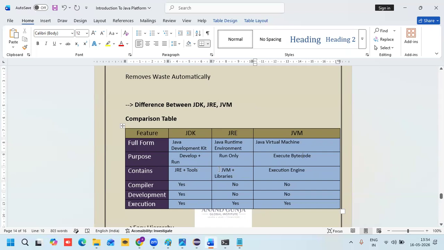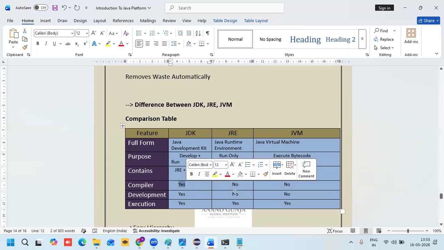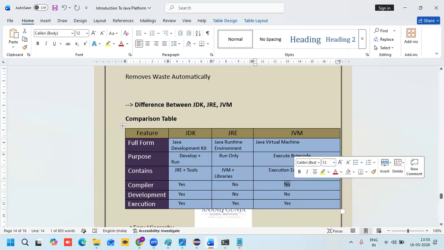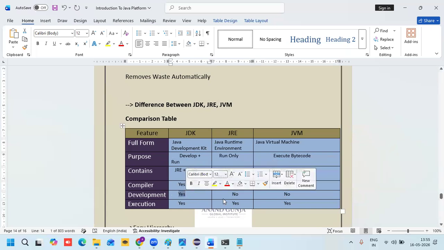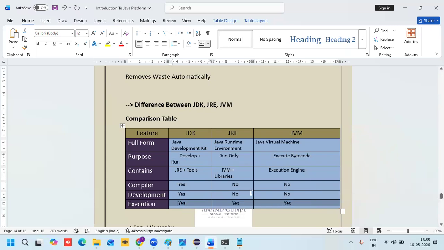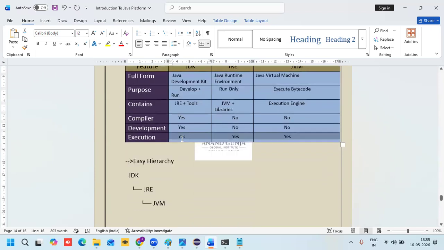The JRE contains only JVM and libraries. The JVM contains what here? The bytecode and the execution engine. The JDK contains a compiler, but JRE doesn't contain a compiler, and neither does JVM. Development is not involved in JRE. Execution is possible in all three: with the JDK, and with the JRE and JVM.